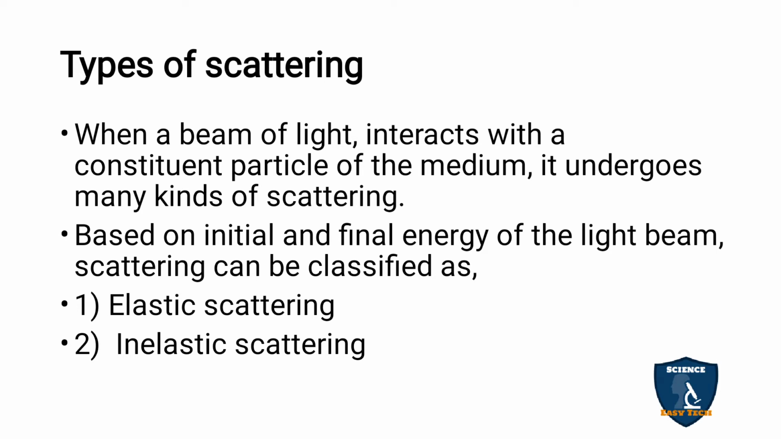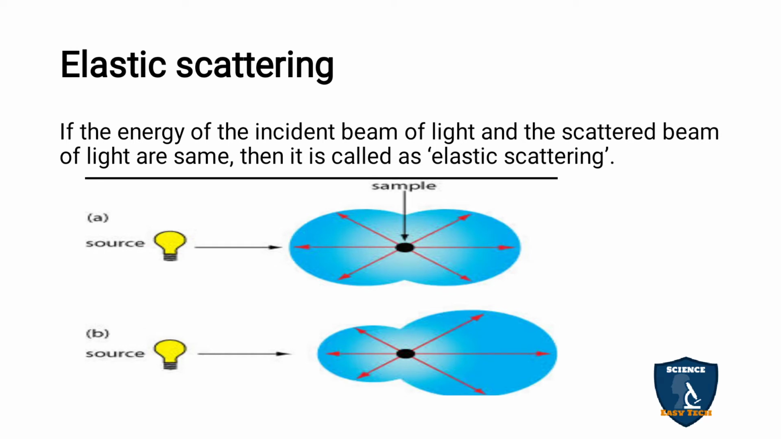Types of scattering. When a beam of light interacts with the constituent particles of a medium, it undergoes many kinds of scattering. First, scattering based on initial and final energy is classified as elastic and inelastic scattering. Elastic scattering: if the energy of the incident beam of light and the scattered beam of light is the same, then it is called elastic.